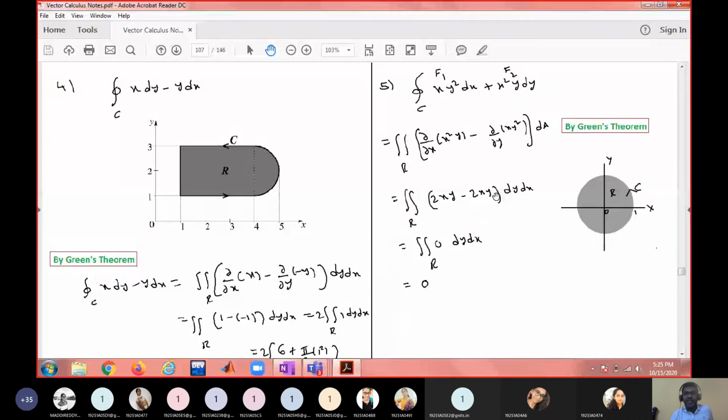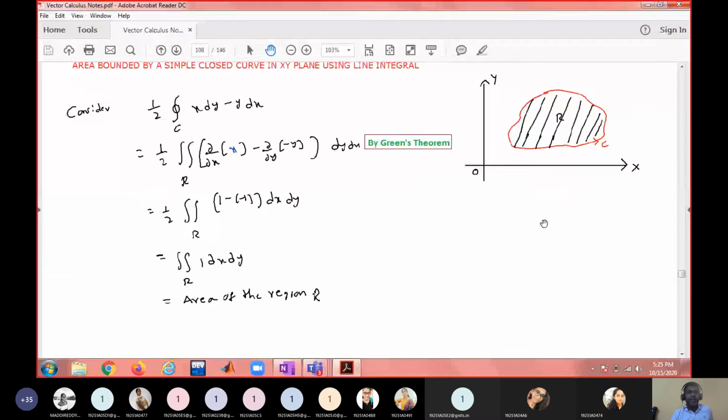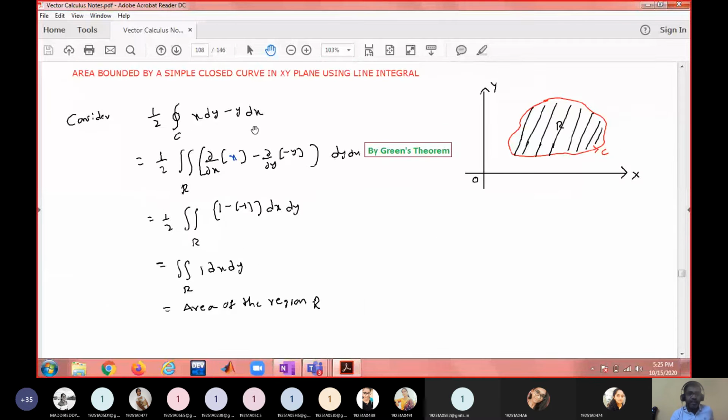Okay, so this is another application of Green's theorem. This is one formula to compute the area bounded by a simple closed curve. One formula to find the area is through the double integral. Double integral 1 dx dy gives the area. The same area can be computed through a line integral also. That is half of the line integral over C of x dy minus y dx.